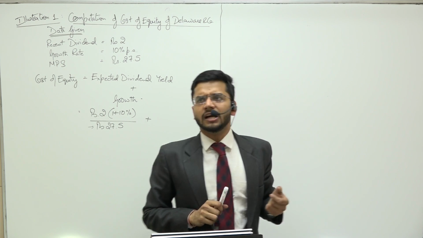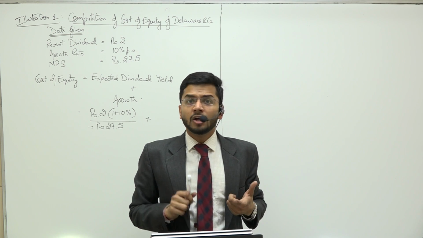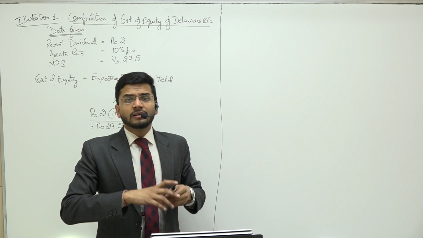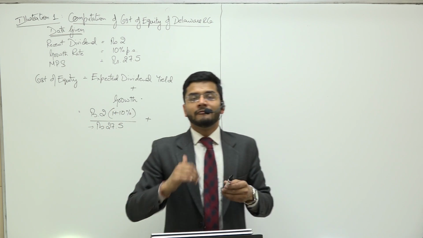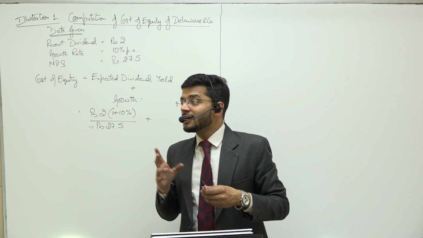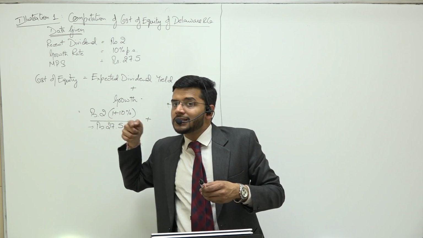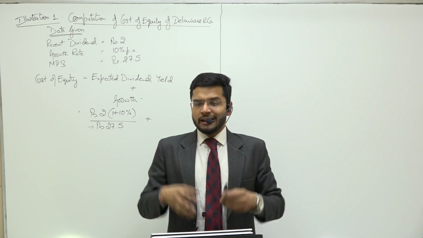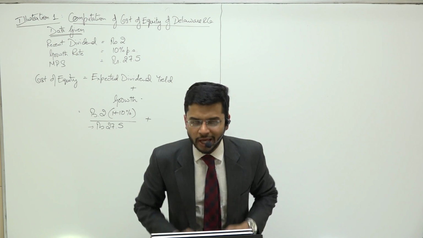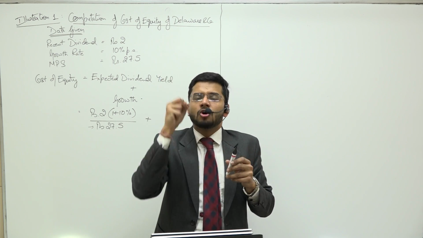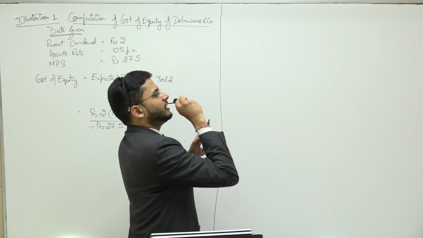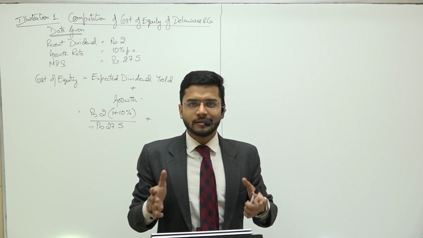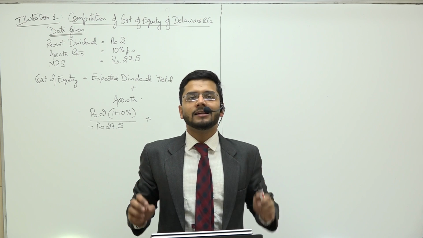Sir, but we are earning a profit of 2 rupees, not 2 plus 10%. Guys, the 2 rupees dividend is past dividend, which is given to the shareholders who have been holding the share in the past years. If I am valuing this particular share as on today, my expected return will be the dividend which will be given to me 1 year hence, which is the current dividend plus 10%.